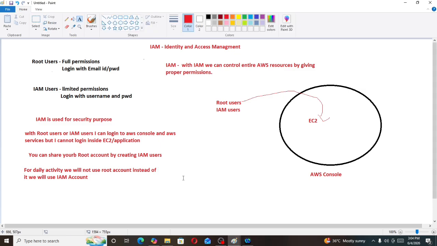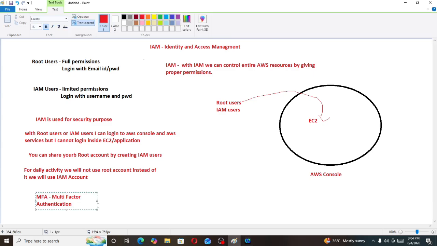Now if we want to secure our account, we will use multi-factor authentication. It is nothing but an extra layer of security for your IAM users or root users. What is MFA? Multi-factor authentication. For an extra layer of security we will use MFA, multi-factor authentication.